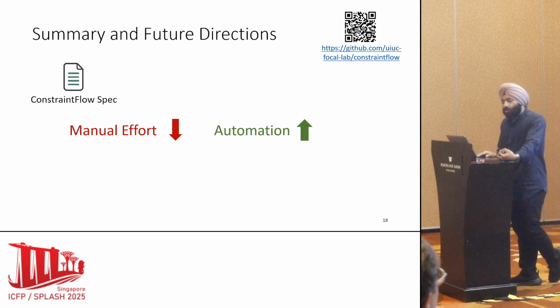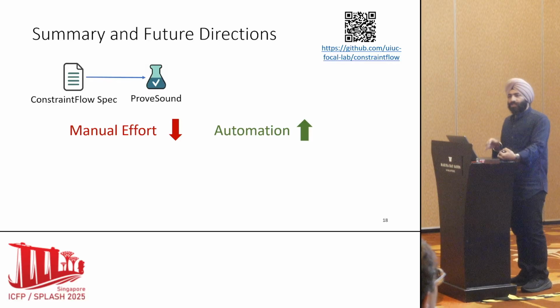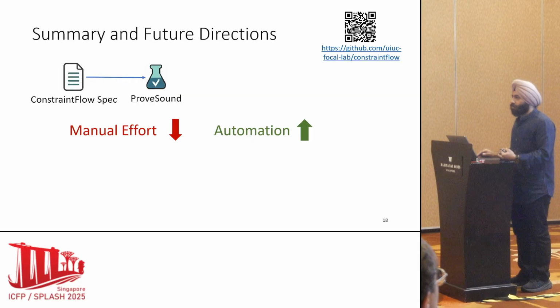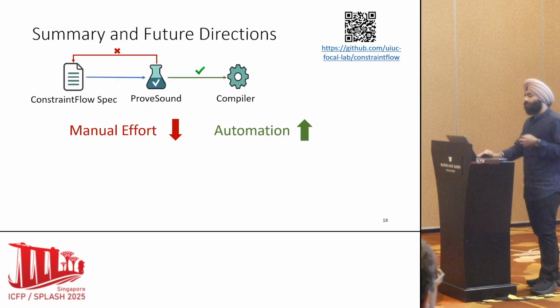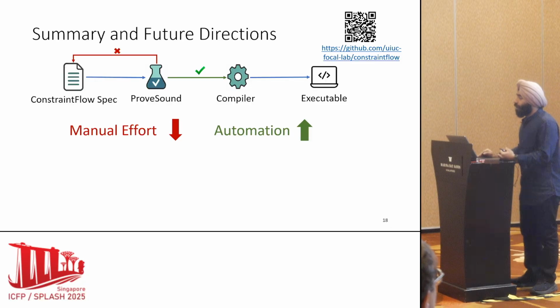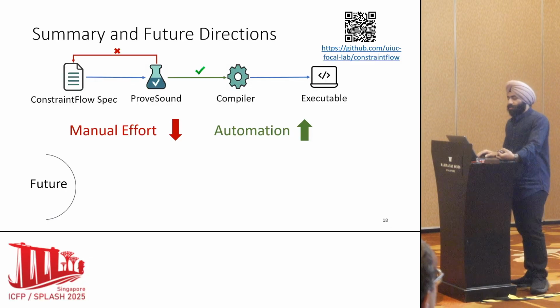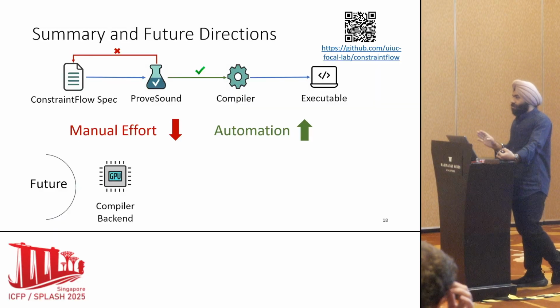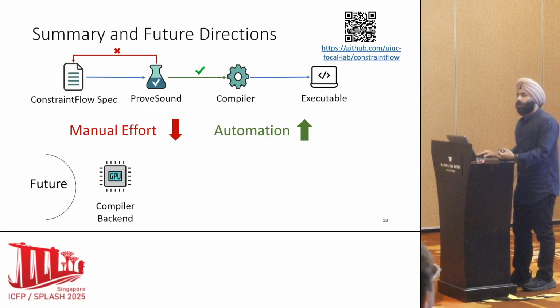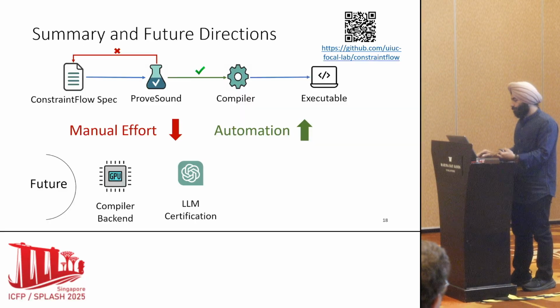So we introduced a constraint flow spec where you can just write the certifiers in a few lines of code. ProveSound takes it, checks it for over approximation-based soundness. If not, you need to come up with a better specification. If it does, it passes on to the compiler, which gives us the final executable. It also allows several future directions. The first one, our current support for the compiler, which we have not discussed yet, but is only for the CPU. We want to extend it to a GPU backend.